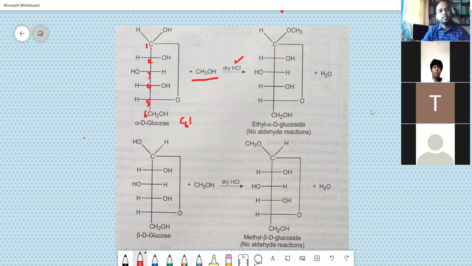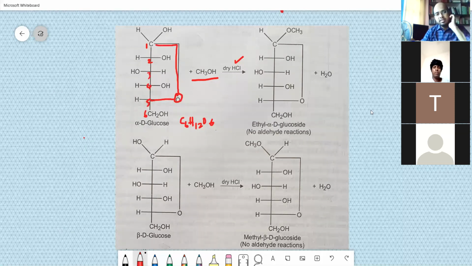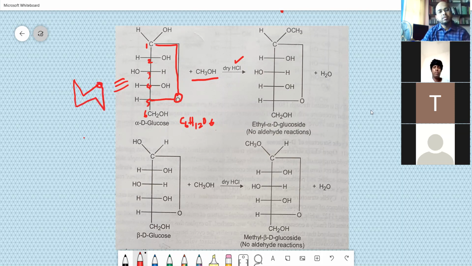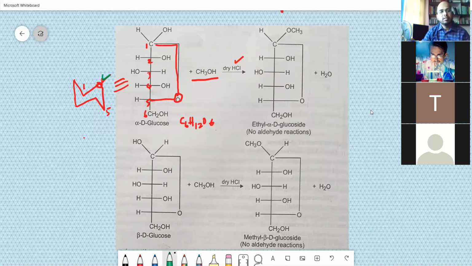Molecular formula is C6H12O6. So it is 1,5 linkage, 1 through oxygen. Because of that, this structure is quite similar to the boat structure. That is the chair form of the structure. So the first carbon atom and fifth carbon atom are linked by means of oxygen here.